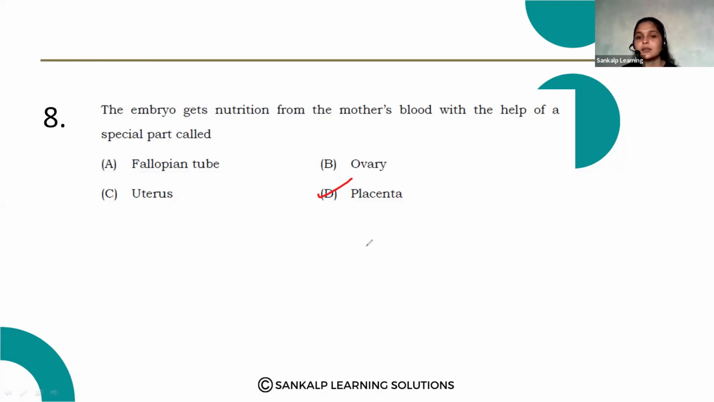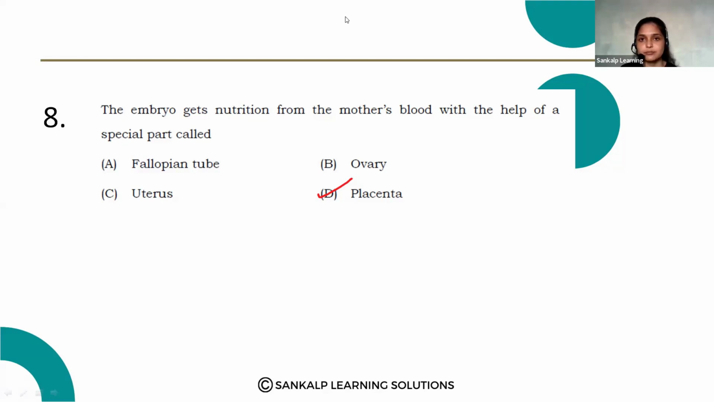While selecting the answer, which one is the correct one? You should also know why the other three options are not correct. So if it is possible, learn this technique. Why is fallopian tube not the correct answer? Why is ovary not the correct answer? Why uterus? Like this, you should know the answer.